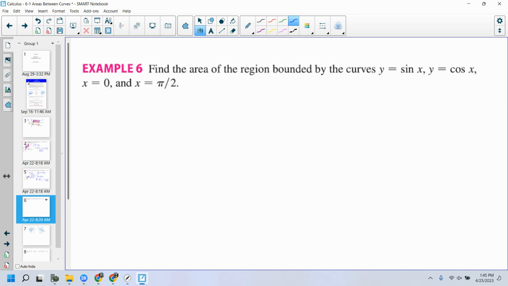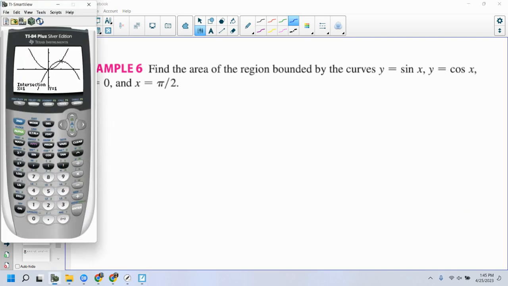4.0. Yeah. Find the area of the region bounded by the curves y equals sine x, y equals cosine x. I had to be weird, I had to put a trig in there. All right, now, we could graph sine and cosine by hand. No thanks. I'm just going to go in here and say sine x, and then cosine x.